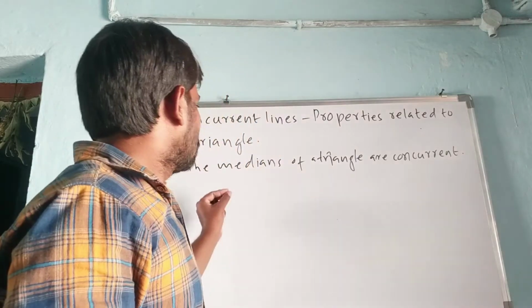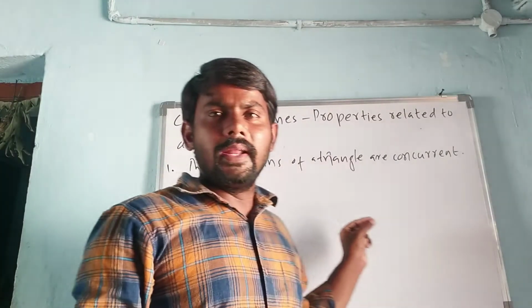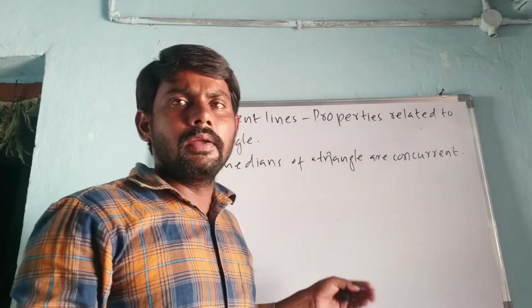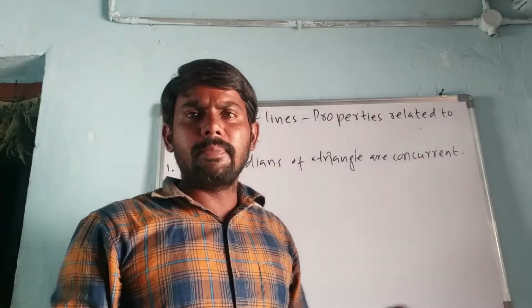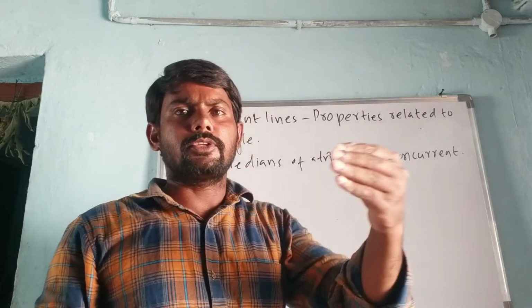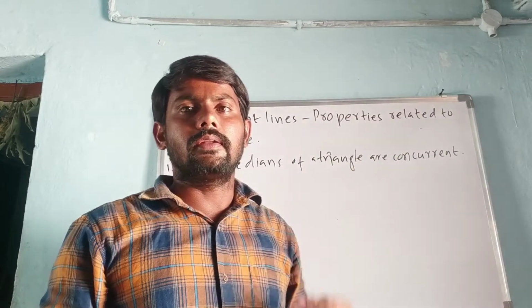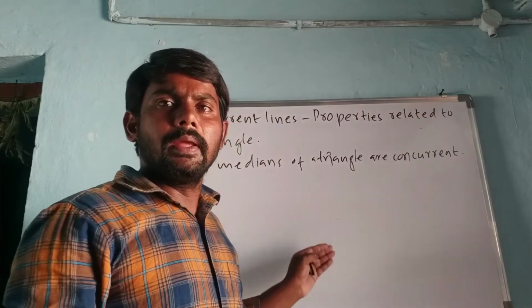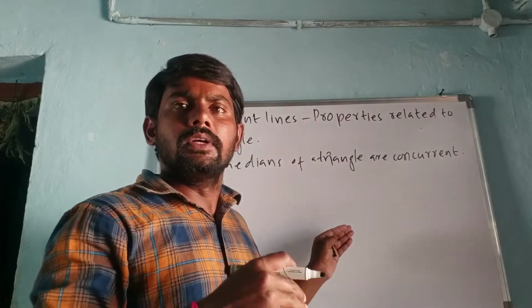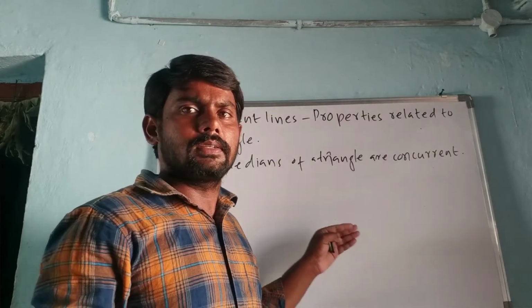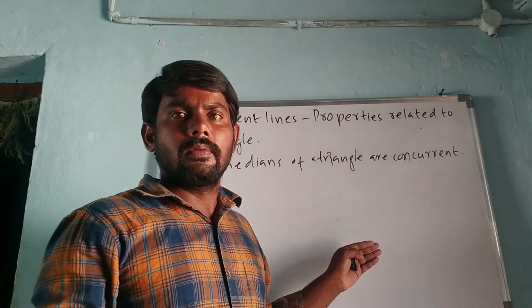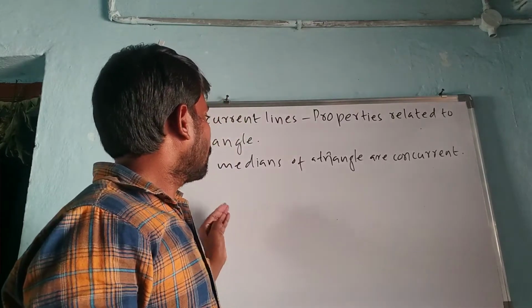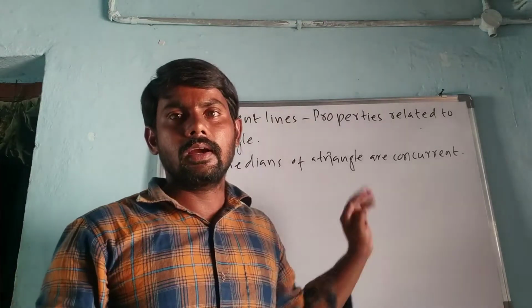The median is a line coming from a vertex of a triangle to the midpoint of its opposite side. We have three medians in a triangle, and the medians of a triangle are concurrent.